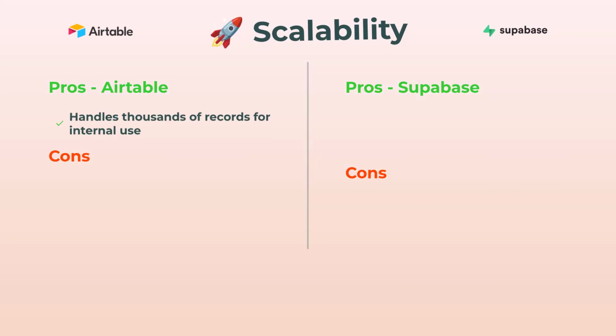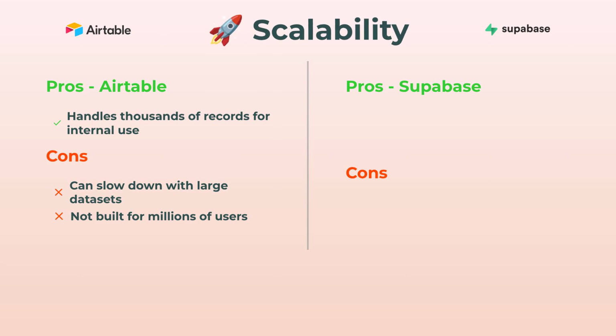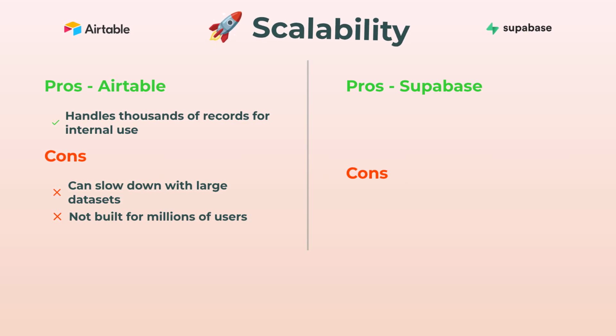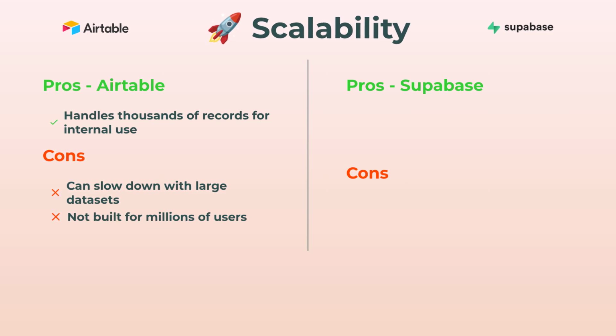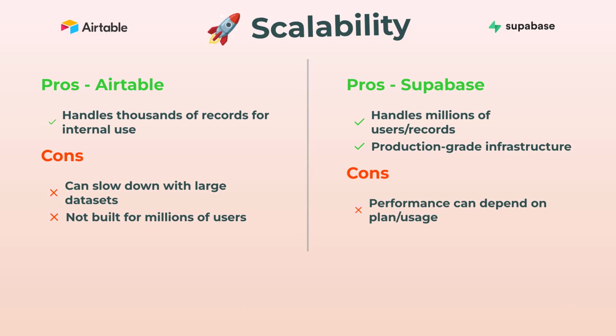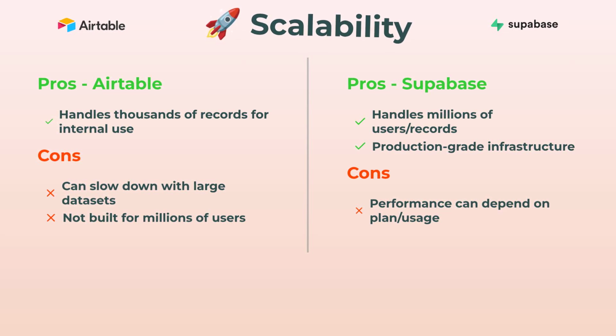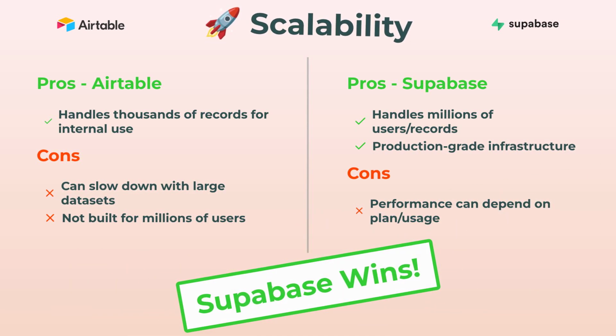Switching gears to scalability. So Airtable is great if you're managing thousands of records for your team. Brainstorming, running some ops, whatever. But, and this is a big but, if you want to start scaling to millions, it's going to hit the brakes hard. It's just not made for huge production apps. Supabase, though, is all about that back-end muscle. Millions of users, massive records, proper infrastructure. If you want to launch the next big app and not sweat the data ceiling, Supabase is your friend. Sure, performance might depend on your plan, but realistically, for actual scale in 2025, Supabase definitely wins here.